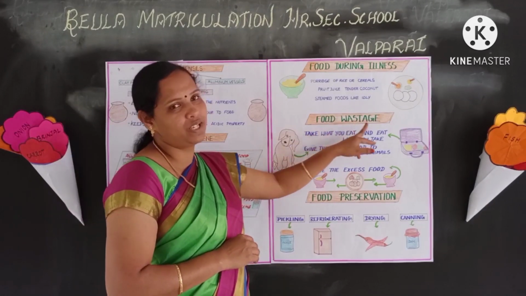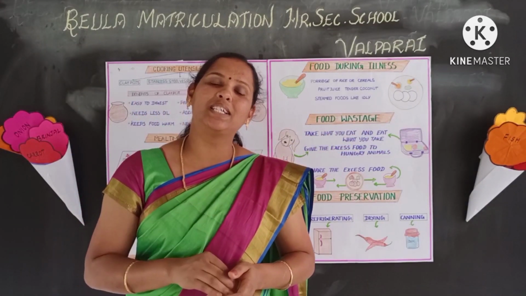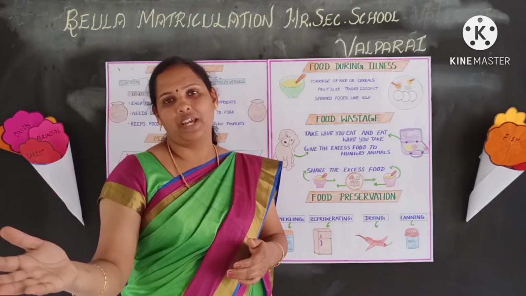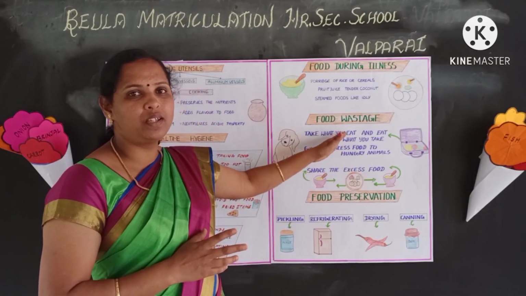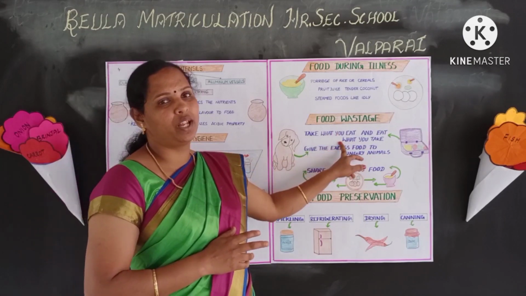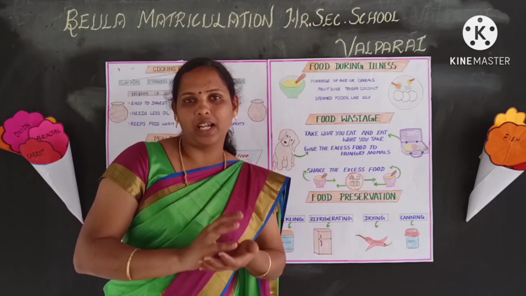Next topic is food wastage. We should not waste food. The food that is not eaten is called leftover food. The leftover food is discarded as waste. So, we should not waste food. Here are a few ways to reduce food wastage. The first one is take what you eat and eat what you take. Okay, how much you are able to eat, take only that much amount of food.